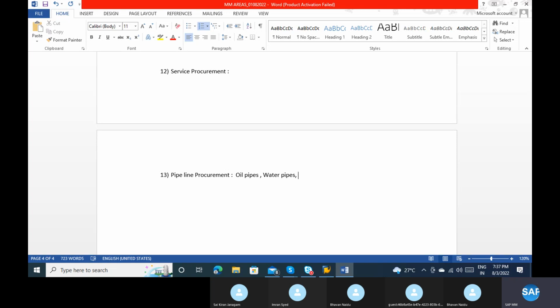It might be monthly, weekly, or daily, it depends. But the concept is that the pipes are connected from the vendor location to our location. Whenever you require, you utilize the products from those pipes, and we pay that amount to the vendor. Clear?